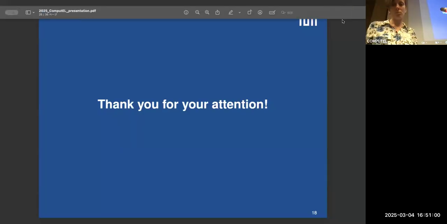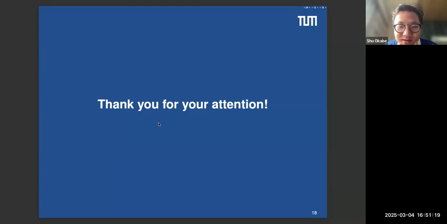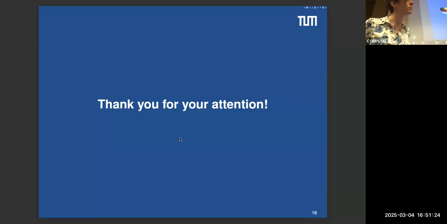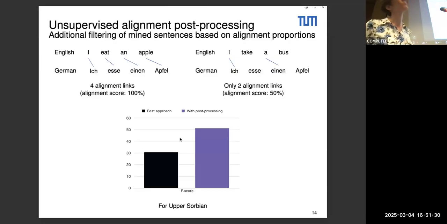Thank you for your talk. I was curious about the step you did with the post-processing. I was wondering what the minimum alignment percentage was that was required to make it through the filter, and how you settled on that ratio. I'm sorry, I didn't hear everything. So I was wondering about the post-processing. You say that there needed to be a certain alignment score to make it past the filter. What was that score, and how did you come up with that benchmark?